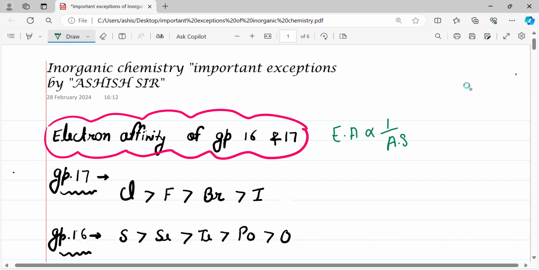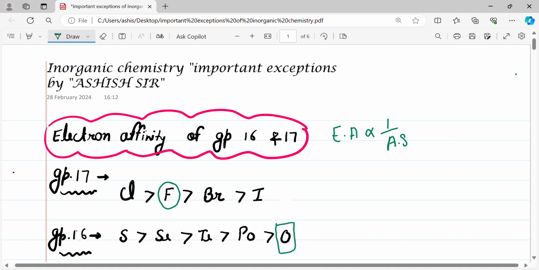But due to the exceptionally small size of the fluorine atom, the electron affinity or electron gain enthalpy of Cl is more than F. That's why the trend in group 17 becomes Cl is the most electron affinity atom, then fluorine, then bromine, then iodine. Similar is the case in group 16.